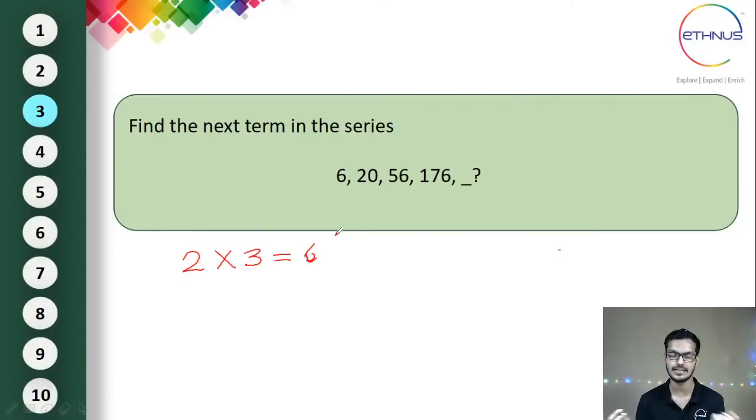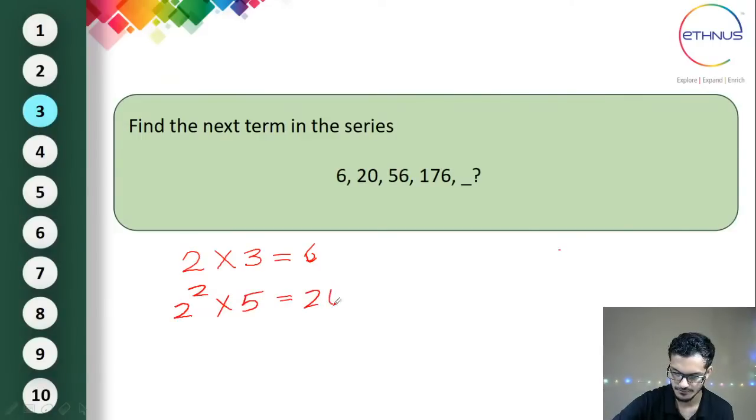4 into 5 is 20, and 4 has some connection with 2. That is nothing but 2 square. So 2 square into 5 will give you 20, which is nothing but 4 into 5, 20. So now I think you got some kind of a pattern where the power of 2 might be increasing. So let's see with the next power.